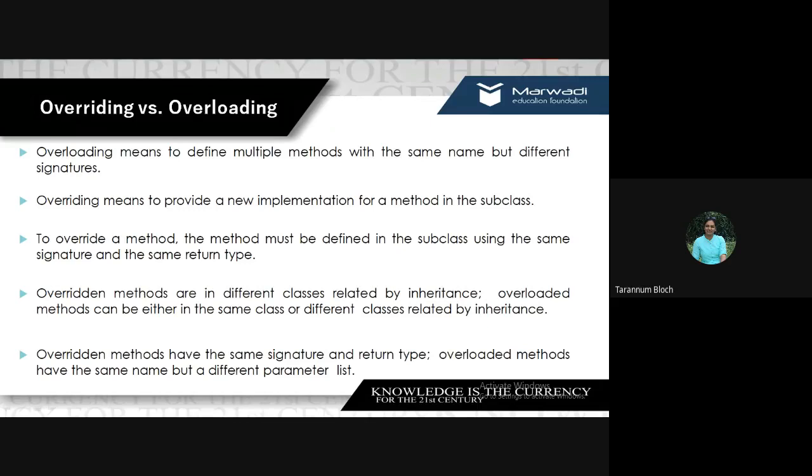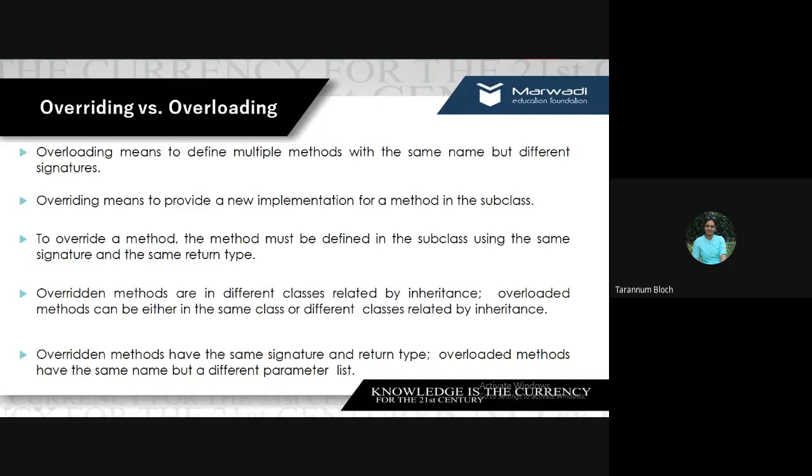Overloading and overriding. Overloading means multiple methods having the same name but with different signatures, right? And overriding means a new implementation of a method in a subclass. To override a method, it must be defined in a subclass using the same signature and same return type.